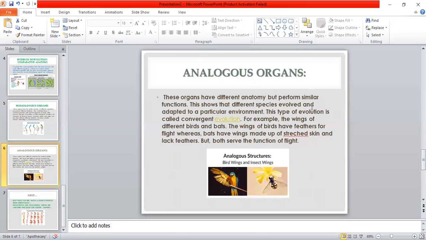In this picture, you can see a parrot, that is a bird, and an insect. See the wings, they are entirely different, but the function is the same. Again, I repeat, these organs have different anatomy but perform similar functions. This shows that different species evolved, adapted to a particular environment. This type of evolution is called convergent evolution. For example, we can see the wings of different birds and bats or insects. The wings of birds have feathers for flight, whereas bats have a straight skin without feathers. But both serve the common function called flight.